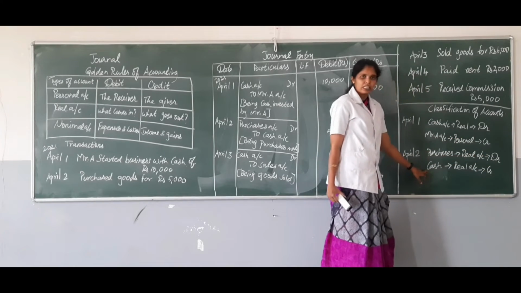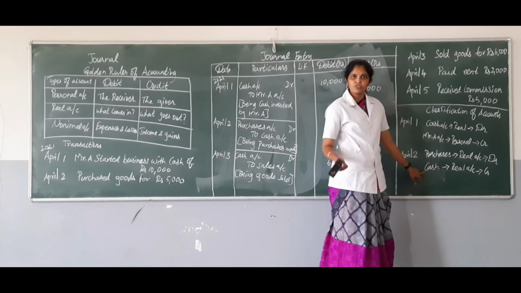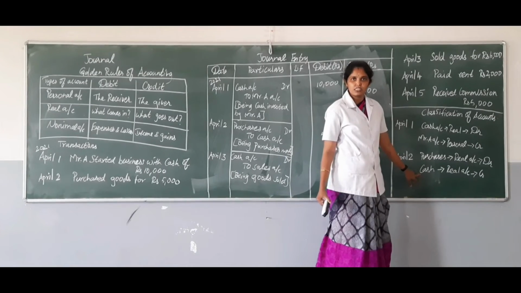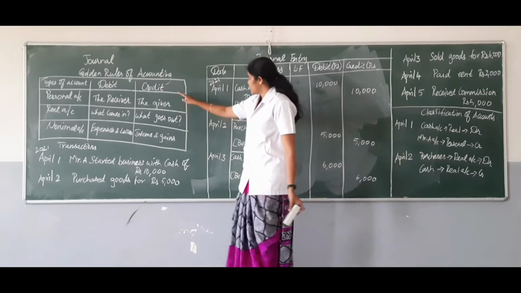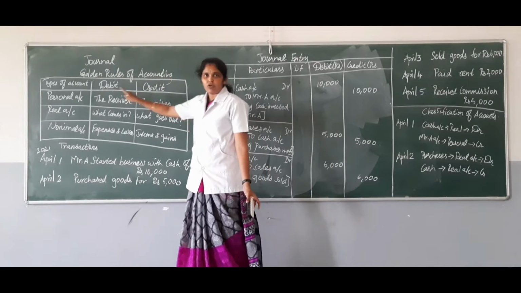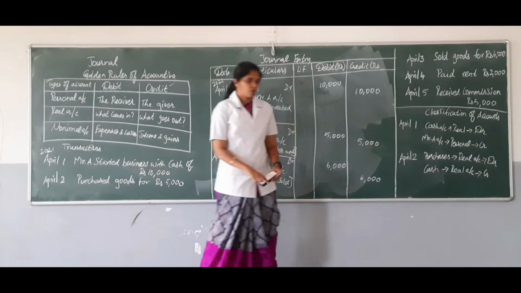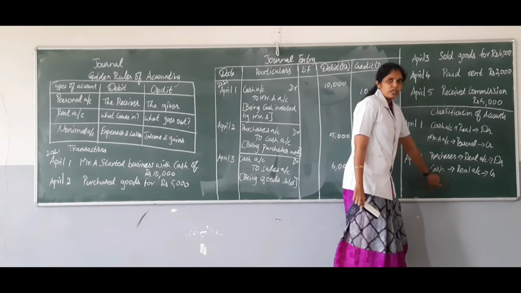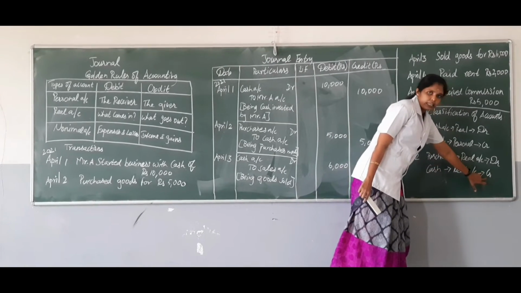Coming on to the next one, cash account. Cash goes out of the business when we are making the purchases. So all things that go out should be recorded under the credit category according to the golden rule of real account. So here cash account, a real account, should be credited.